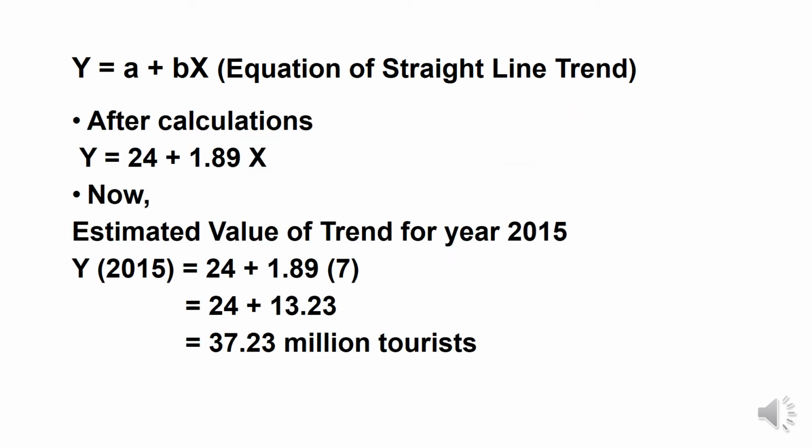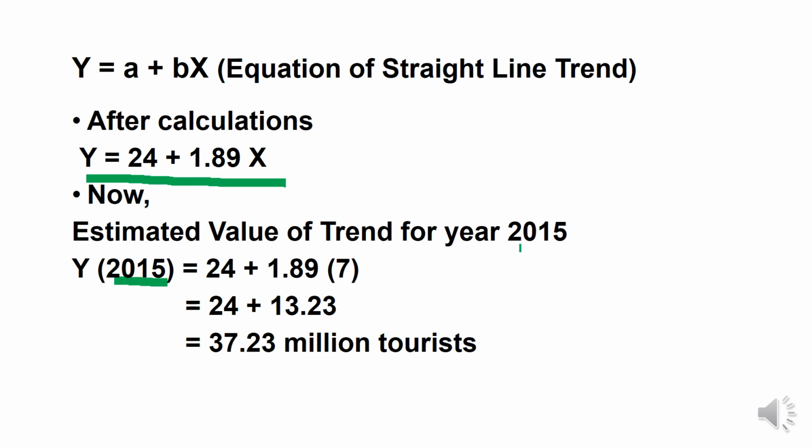Moving further, in the second part, what was asked in the question? You were required to calculate the trend estimated value for the year 2015. Students, kindly note that recently we calculated and deduced the trend equation as y is equal to 24 plus 1.89x.